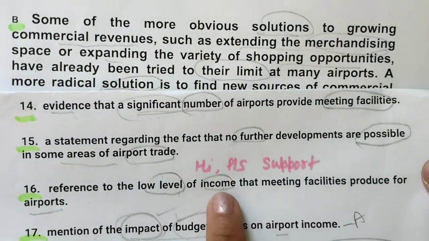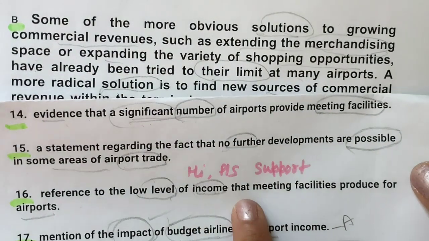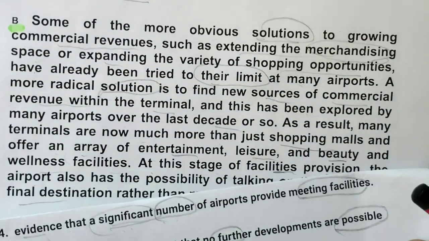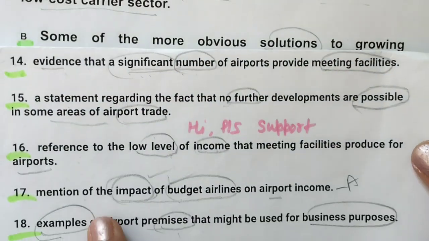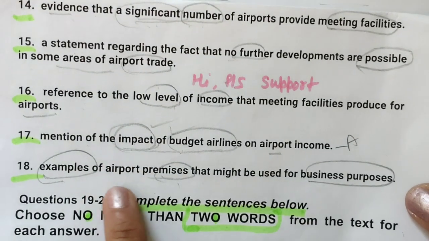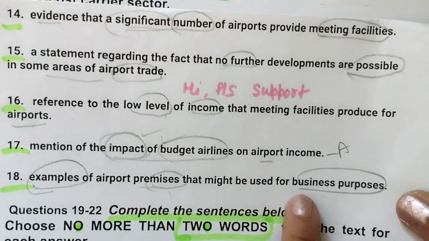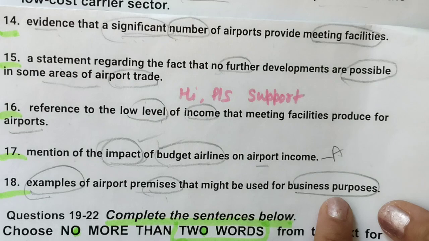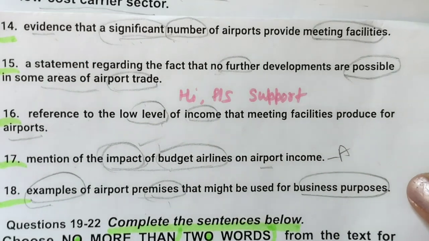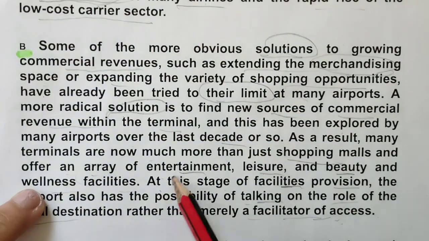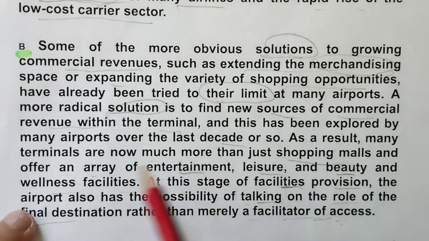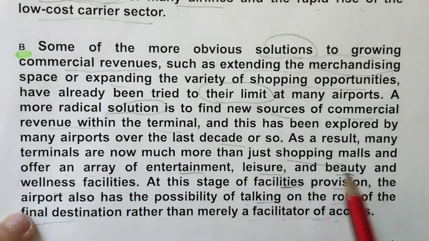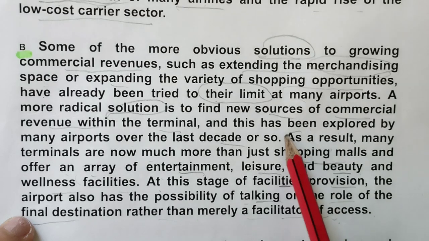Reference to low level of income from meeting facilities. Again meeting facility is not there actually. Meeting facility, no. This we have done. Examples of airport premises that might be used for business purposes. This also we can just match it, 18th number. As a result, many terminals are much more than just shopping malls and offer an area of leisure, beauty. I think they are talking about examples.